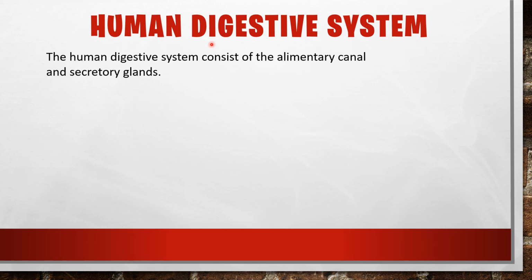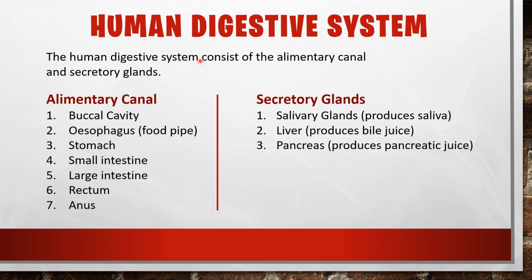In the digestive system we studied some organs like the buccal cavity, esophagus or food pipe, stomach, small intestine, large intestine, rectum and anus. These organs together are called the alimentary canal. And some secretory glands are also there that secrete juices: salivary glands which produce saliva, the liver that produces bile juice, and the pancreas that produces pancreatic juice.